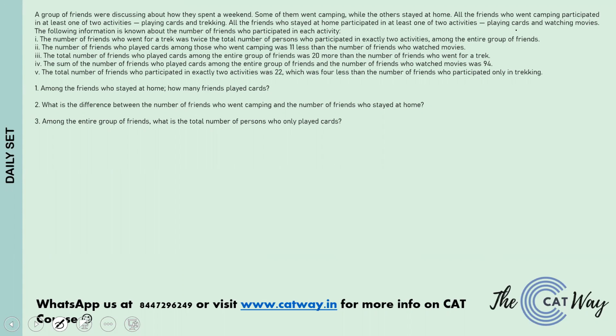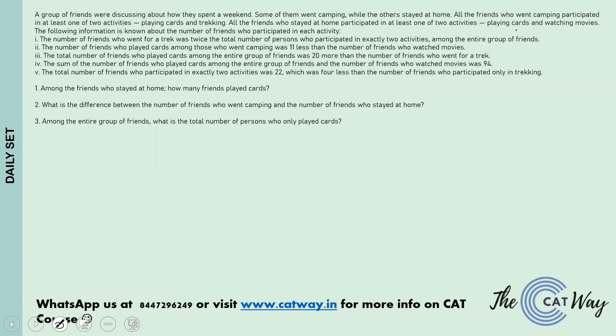Now all the friends who went camping participated in at least one of the two activities. Either they played cards or they were doing trekking. All the friends who stayed at home participated in at least one of the two activities, playing cards and watching movies. At least means they participated either in one activity or in both activities, and the same for the people who stayed home, out of playing cards and watching movies.